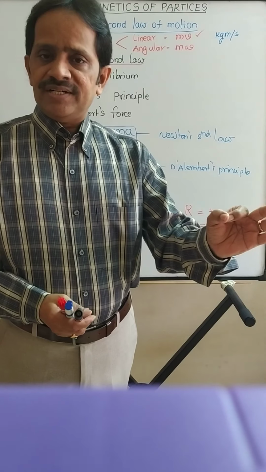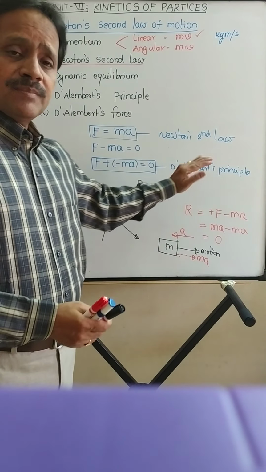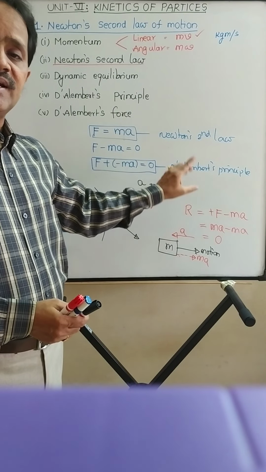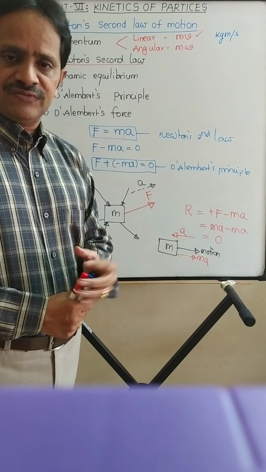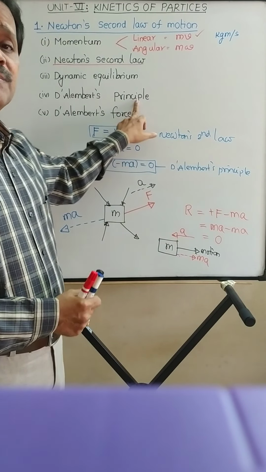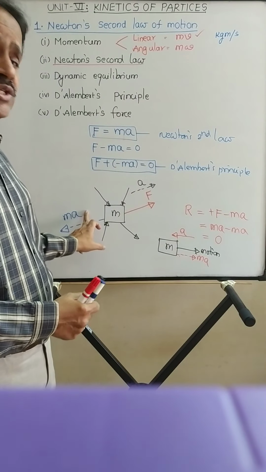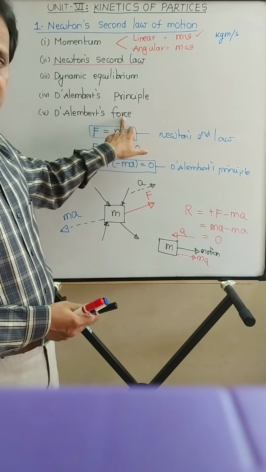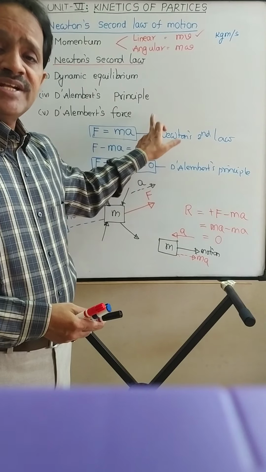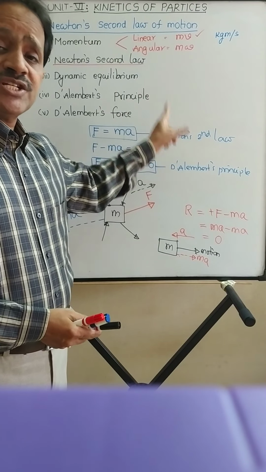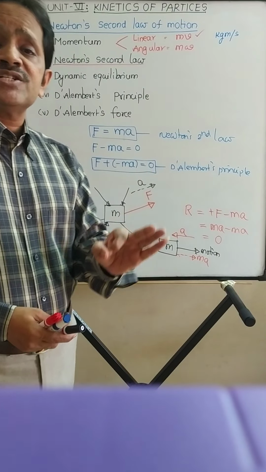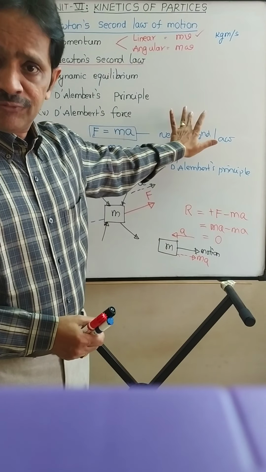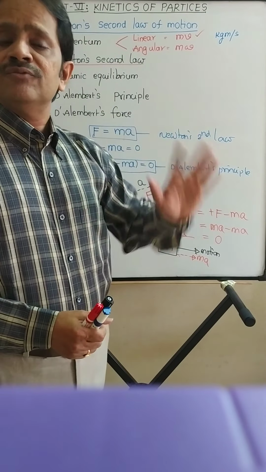So here the point to be noted: any moving body can be brought in dynamic equilibrium by imposing an imaginary force whose magnitude is m into a in the direction opposite to the direction of acceleration of the body. That is D'Alembert's principle. And that imaginary force which we are applying in the opposite direction of acceleration is known as D'Alembert's force. What is the magnitude of D'Alembert's force? It is mass into acceleration. What is the direction of D'Alembert's force? It is opposite to the direction of acceleration of the body. This D'Alembert's force is imaginary force, pseudo force. It is also known as inertia force.